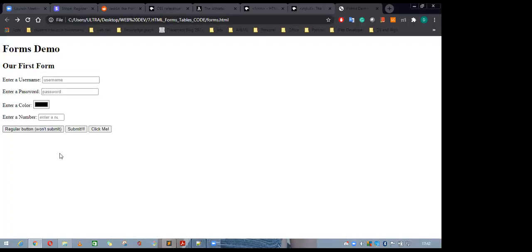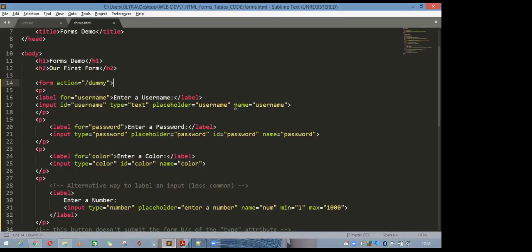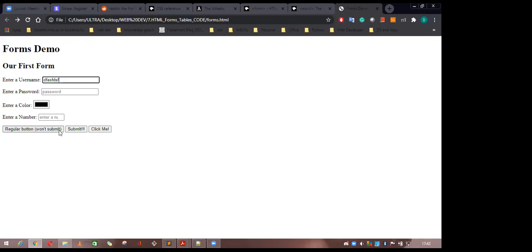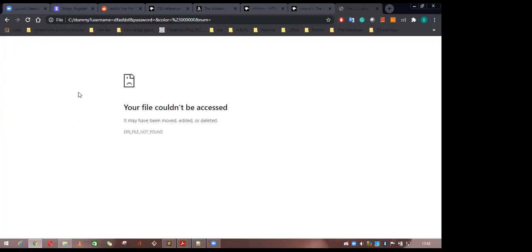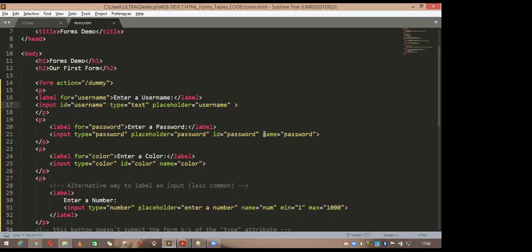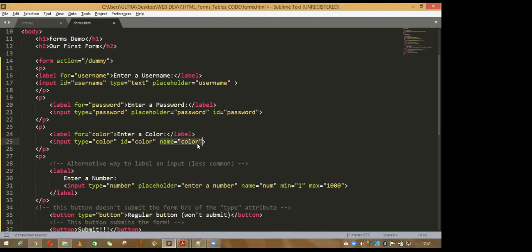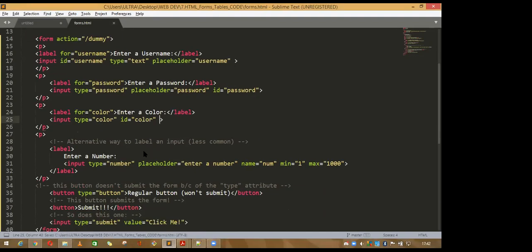Now it is coming. And suppose that if you are not giving this name, remove the name from the upper portion and write something here. And now submit it. See, the username is something here, but it is not. Oh, okay. So if you remove the name from everywhere, when you remove the name, it doesn't know where to go.